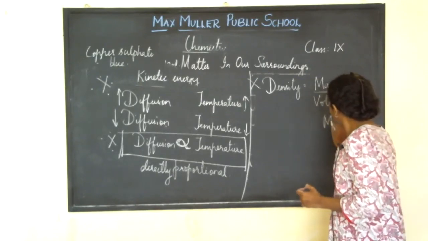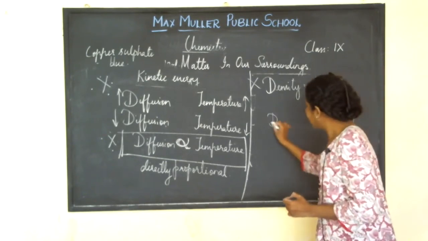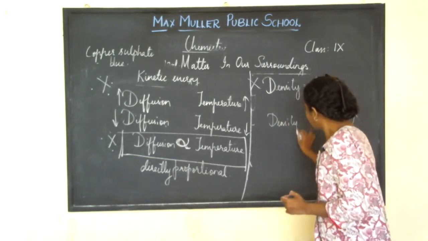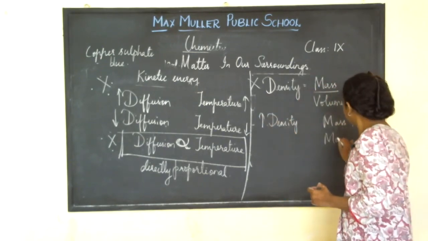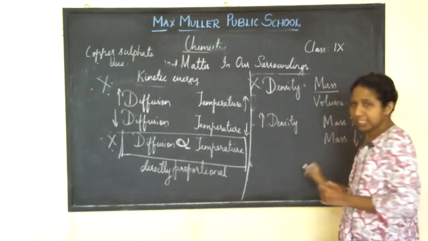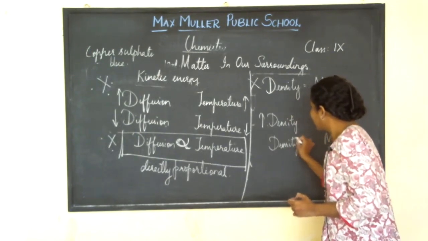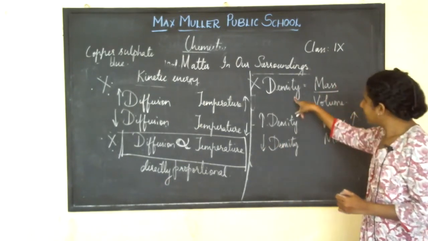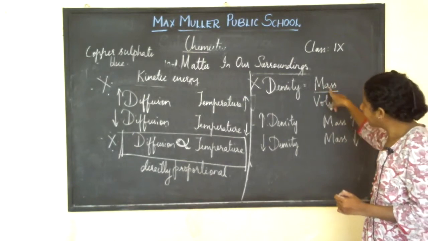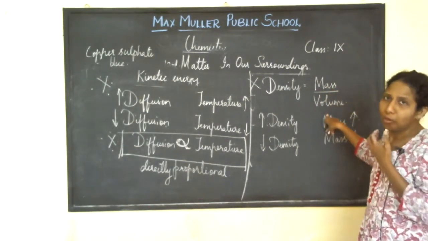As the mass increases, density increases. If mass decreases, density also decreases. Density is defined as mass per unit volume.